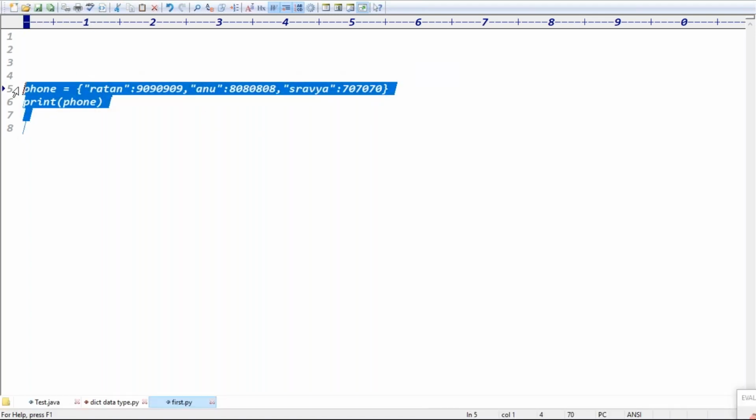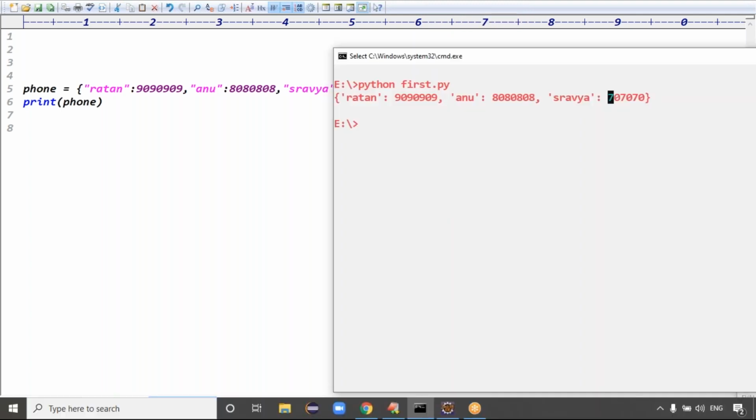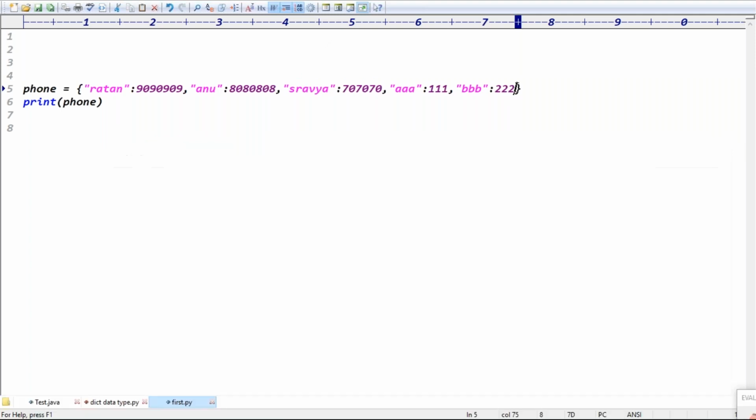Maybe if you insert two or three objects, in some cases it will follow the same order as inserted. If you need to observe, you can try to insert some more keys. See, for example, I can insert triple A with 111, triple B with 222, something like this, guys. Now we can see the output. I think as of now, we are getting the same order.